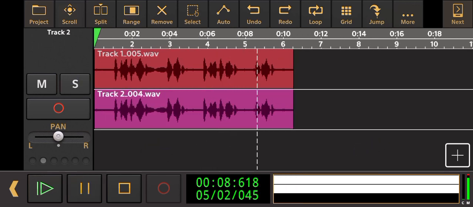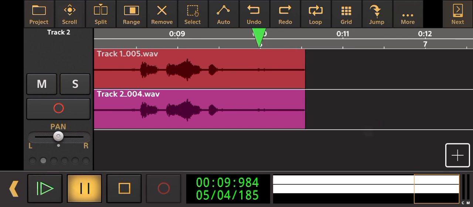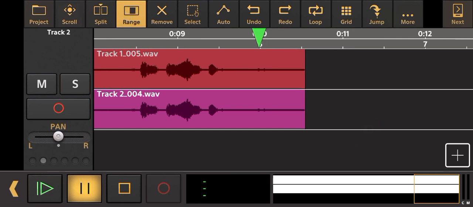So to remove the background noise, just select the part where there is a lot of noise and go to range. Select where you want to remove the noise. Let me select here. Or if you want, you can select here.